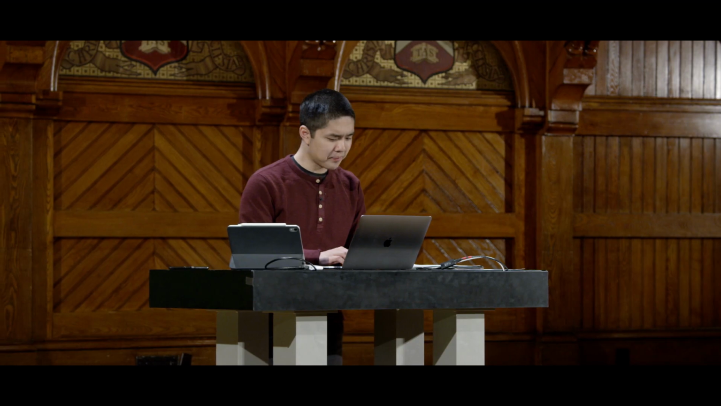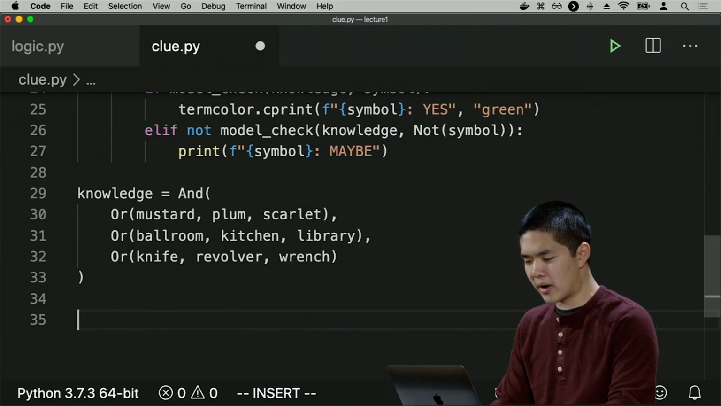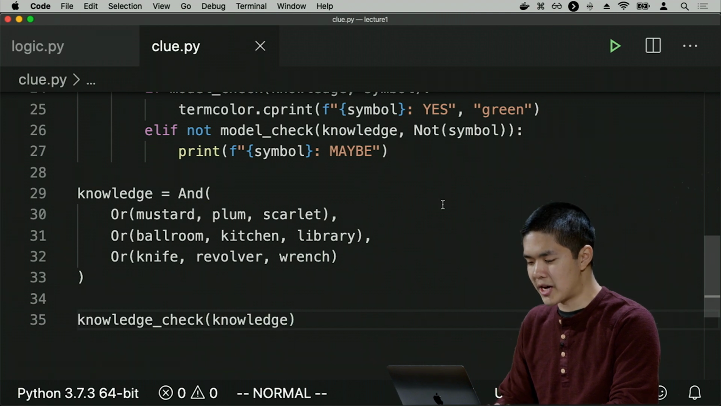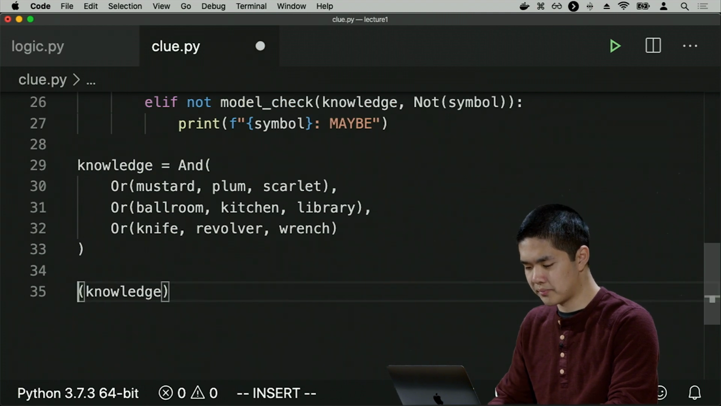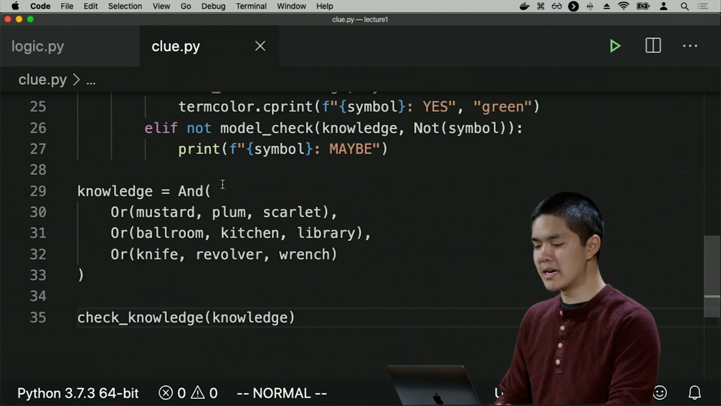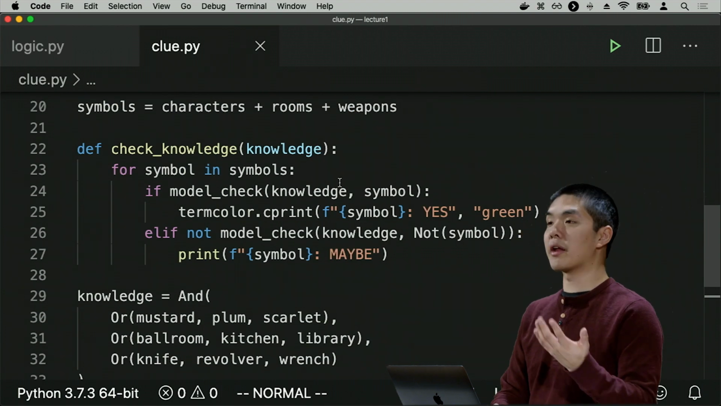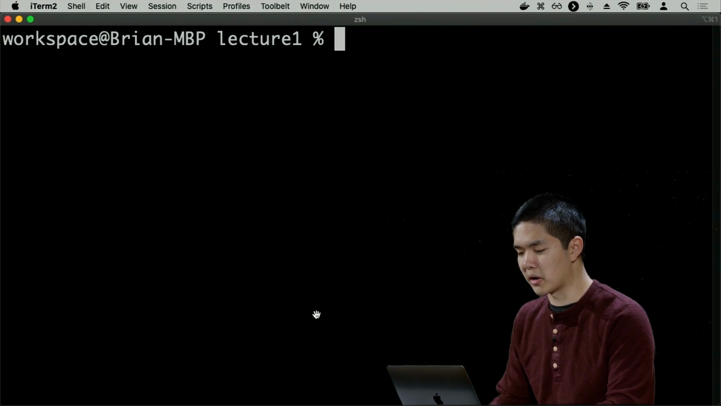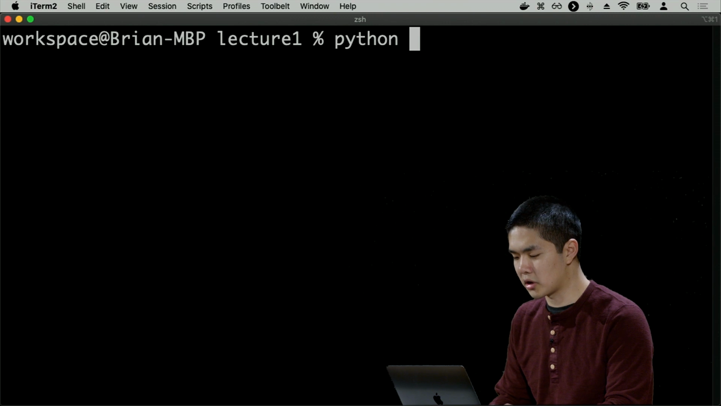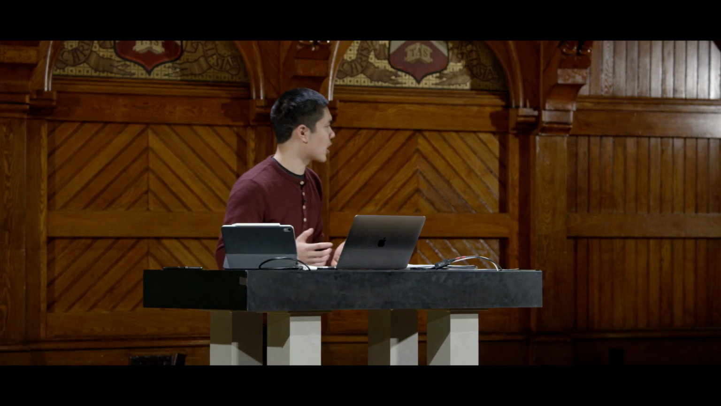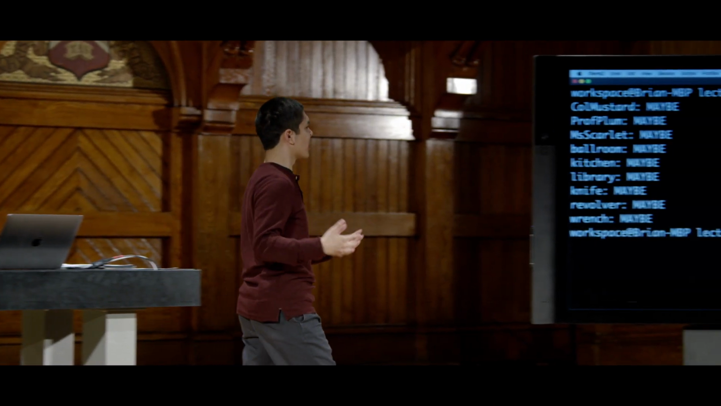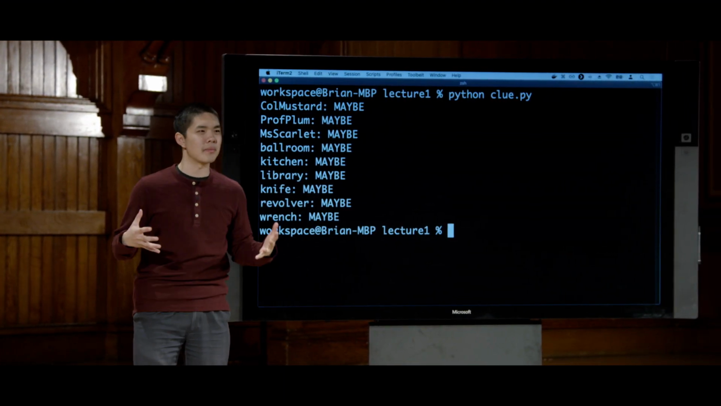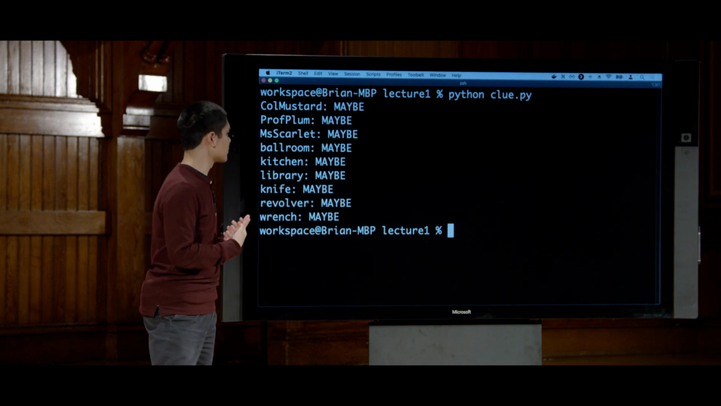And in fact, we can see that if I try, let me go ahead and run my knowledge check function on my knowledge. Check knowledge rather, is this function that I just wrote that looks over all of the symbols and tries to see what conclusions I can actually draw about any of the symbols. So I'll go ahead and run clue.py and see what it is that I know. And it seems that I don't really know anything for sure. I have all three people are maybes, all three of the rooms are maybes, all three of the weapons are maybes. I don't really know anything for certain just yet.